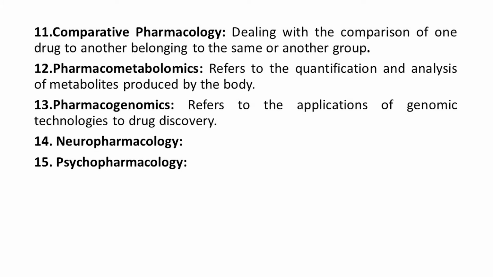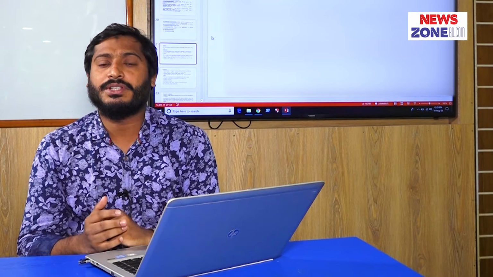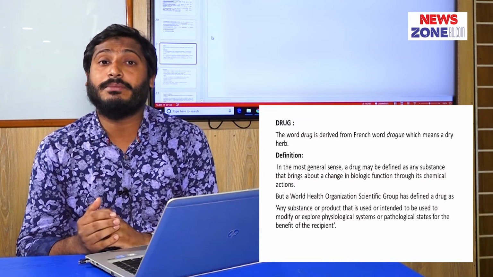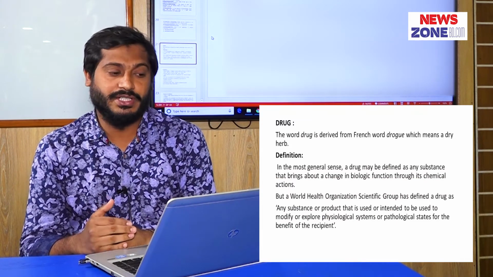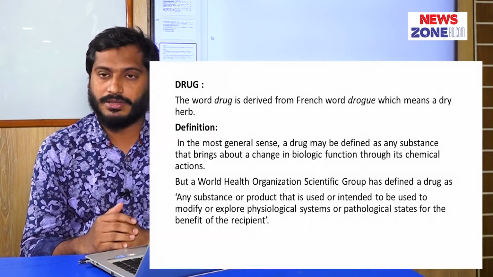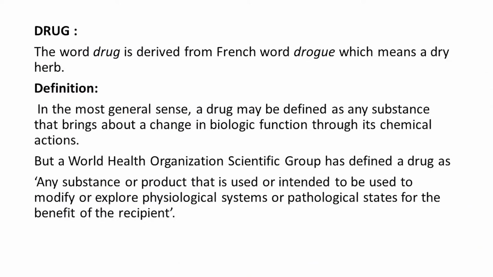Now the important thing is the drug. This is a very important term, and its definition is used in viva or written exams. What is a drug? The term comes from the French word drogue, which means a dry herb.